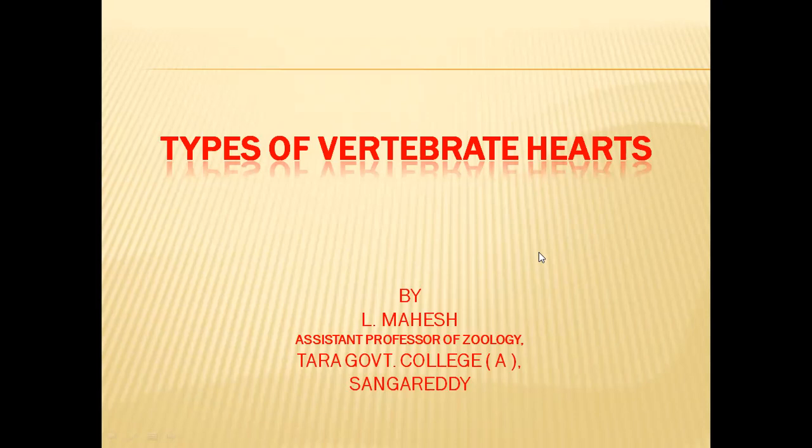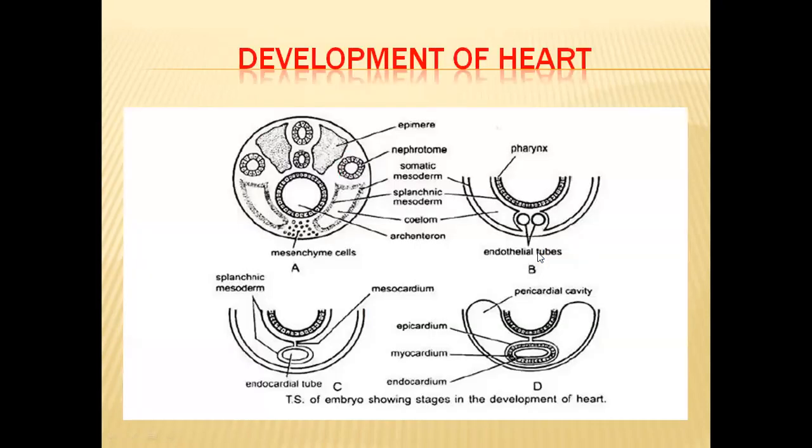In this video, we are going to discuss types of vertebrate hearts. First of all, let us know about the development of heart. In the embryonic stage, we know that three germ layers will be there. Out of them, from mesenchymal cells, the heart and circulatory systems will be developed.